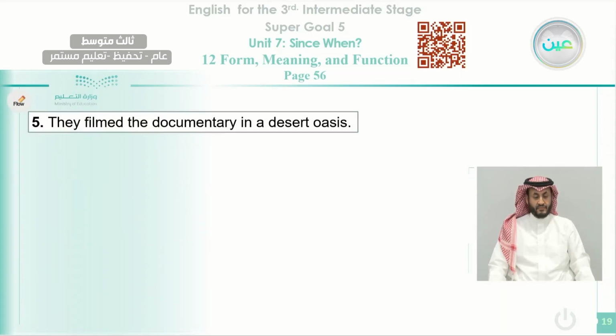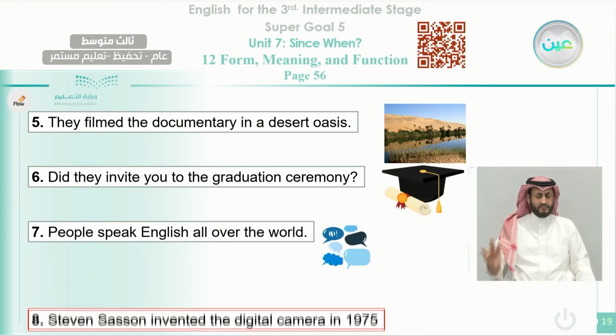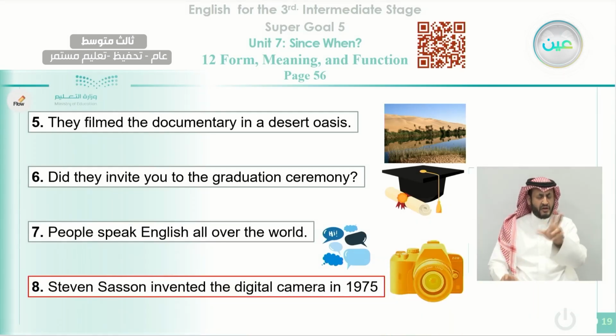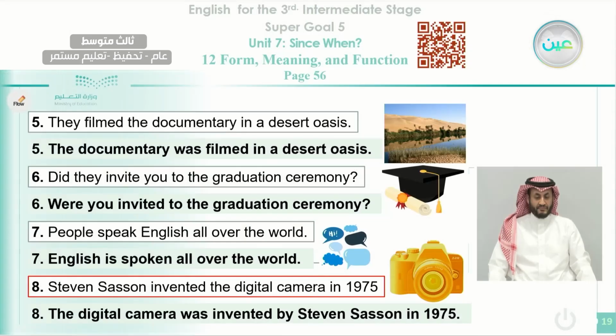Okay, the rest of this exercise, number 5, 6, 7, and 8, look at them. Pause the video. Try to answer it yourself. In a while, I will show you the model answer for these sentences. Okay, this is the model answer for that. Documentary was filmed. Were you invited to the graduation? English is spoken. Okay, the digital camera was invented. All these are in the passive form.